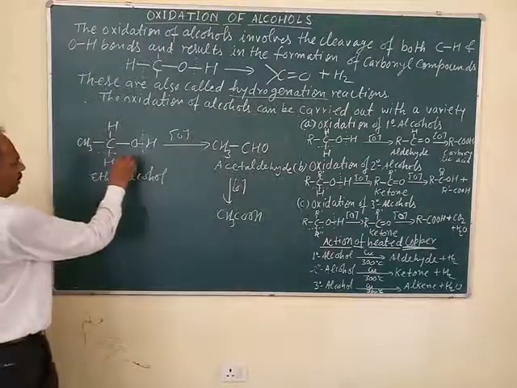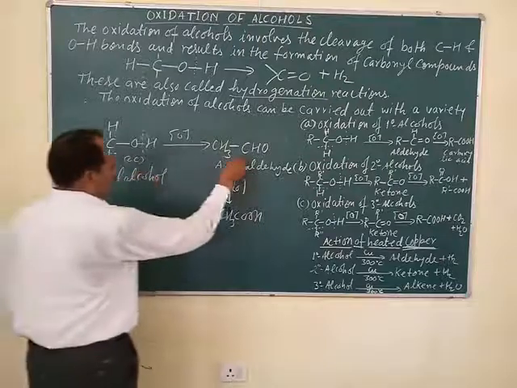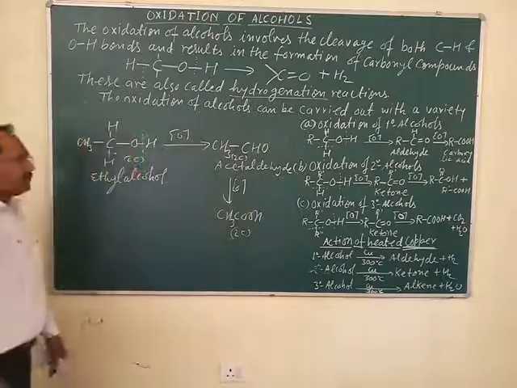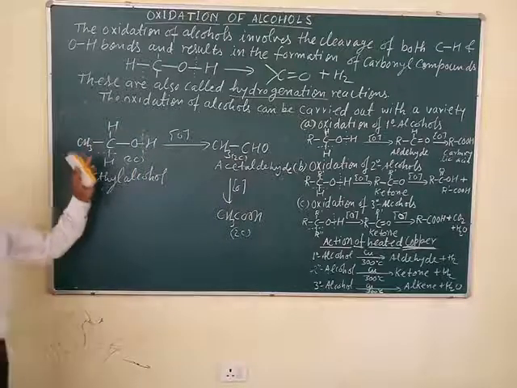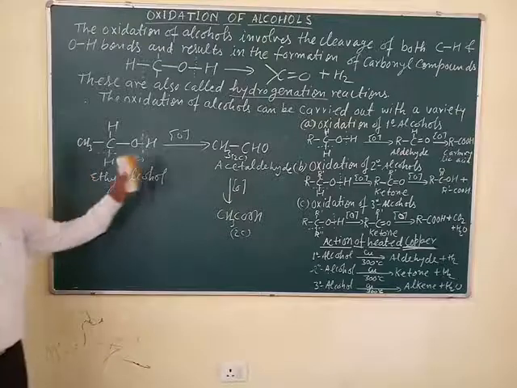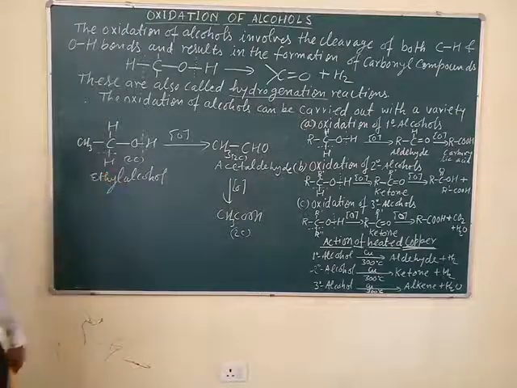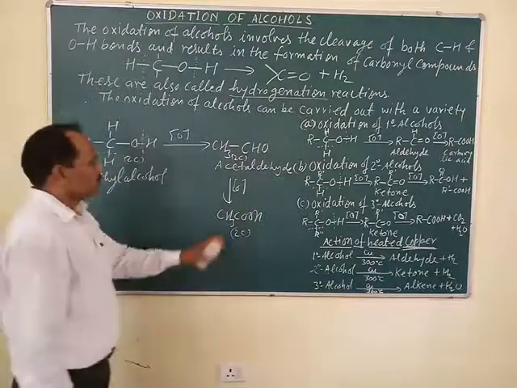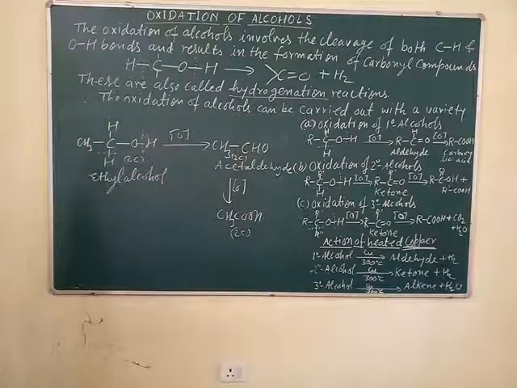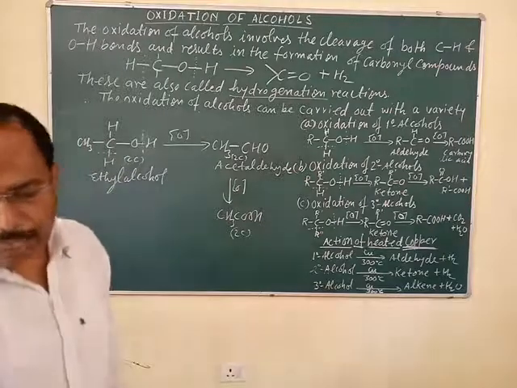There are two carbons and two carbons. That's why all the primary alcohols give corresponding aldehyde with the same number of carbon atoms, and aldehyde gives corresponding carboxylic acid with the same number of carbon atoms. Means number of carbon atoms remains the same during the oxidation of primary alcohols.